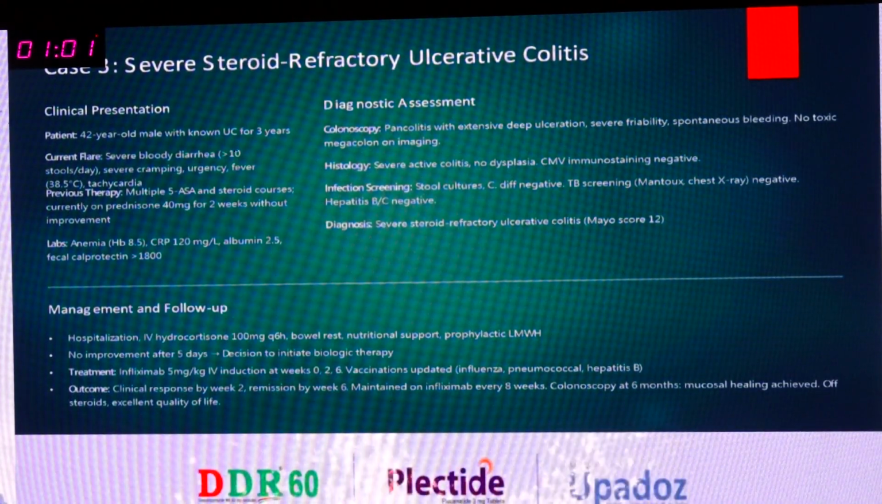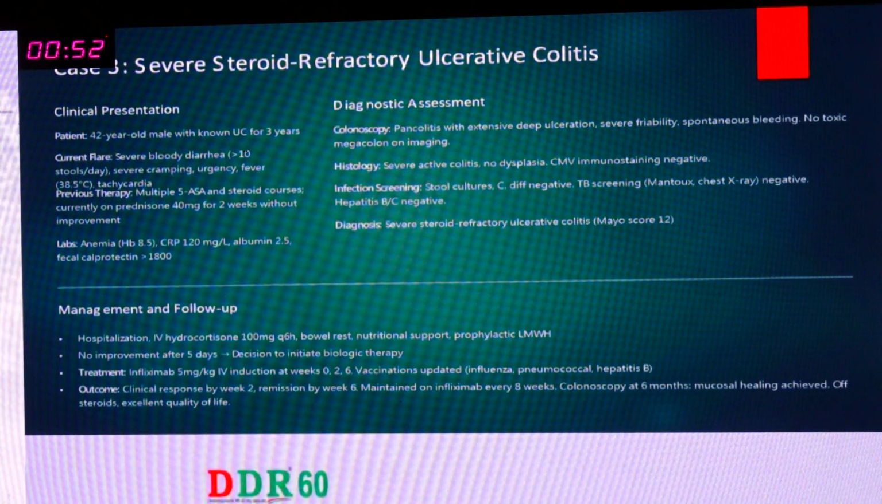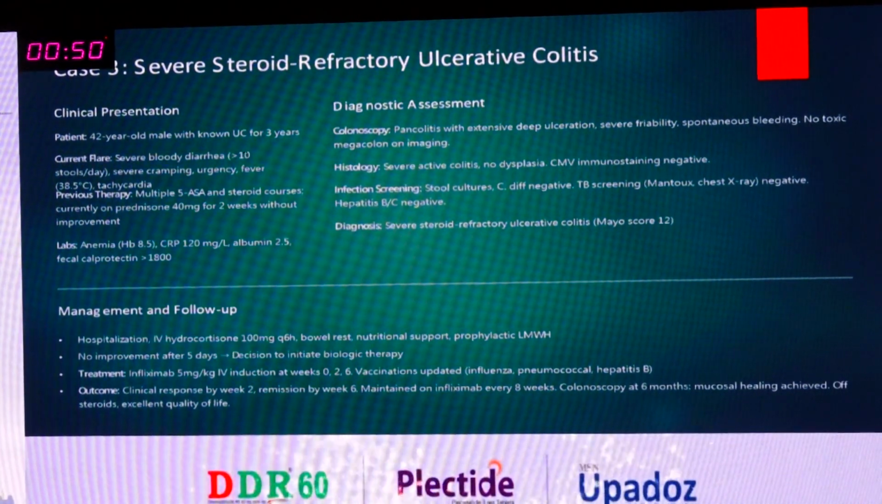But even after that, if the patient never responds, then ideally you need to subject the patient to colectomy. And very importantly, with steroid refractory disease, be very cautious.